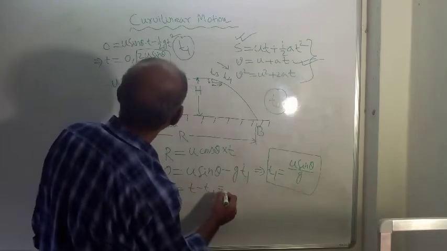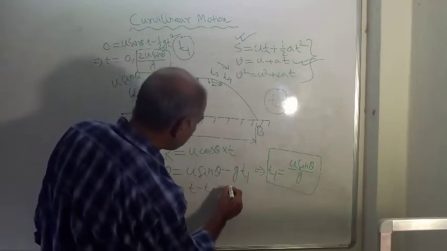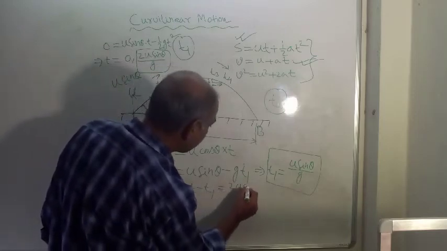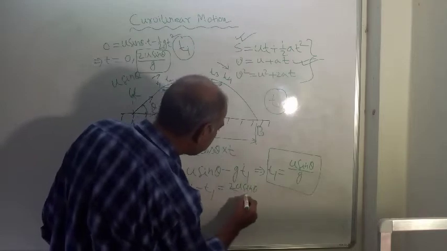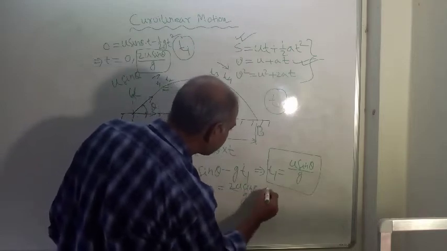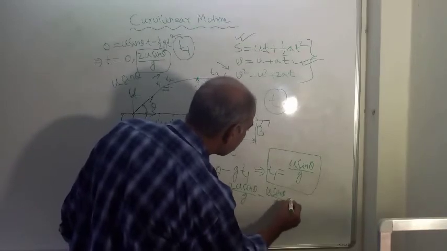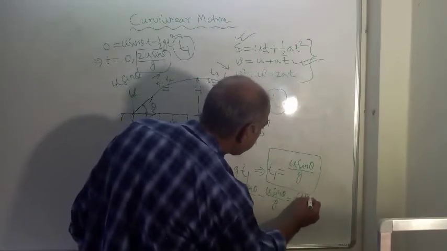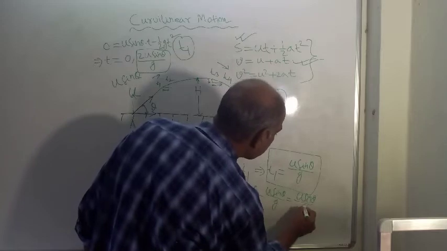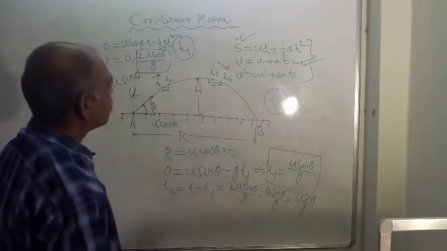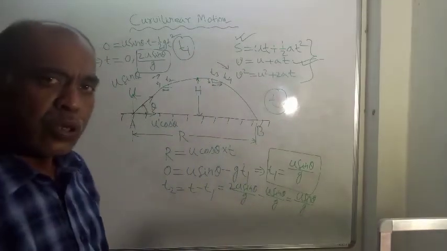So that is equal to 2u sin theta by g minus u sin theta by g, which is again u sin theta by g.